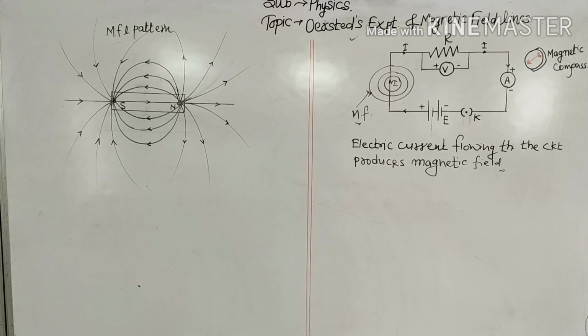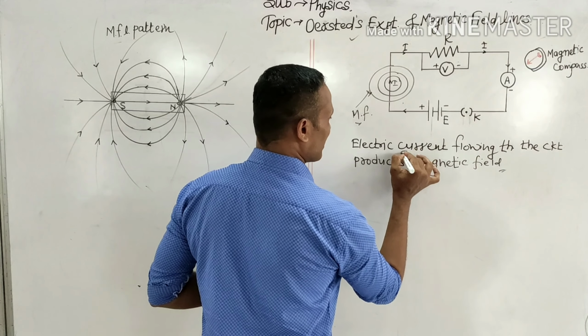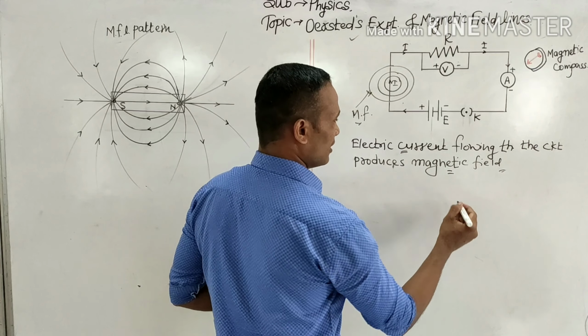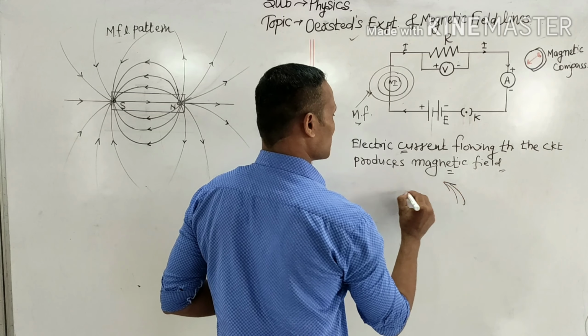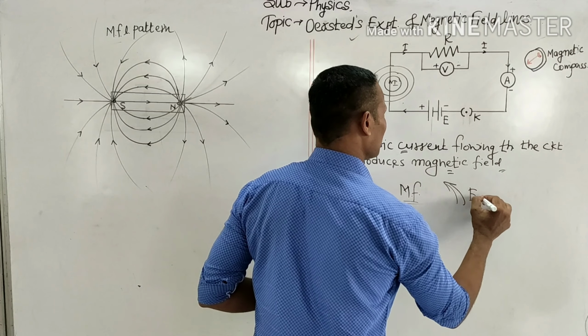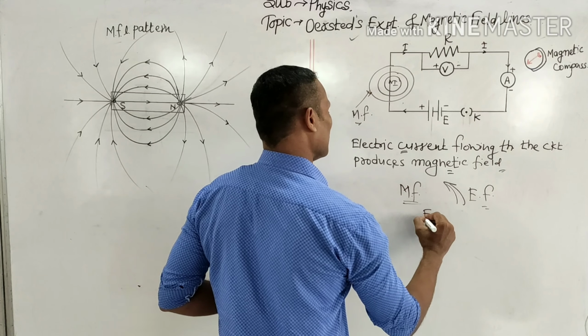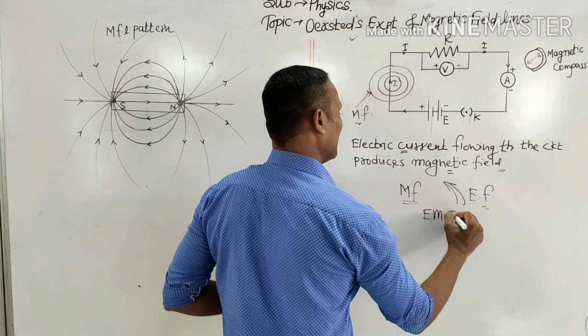Later investigation even suggested that the vice versa of this is also true. Here we concluded that current produces a magnetic field. The reverse is also possible, that a magnetic field can induce electricity or produce an electric field. Both of these are called electromagnetic induction.